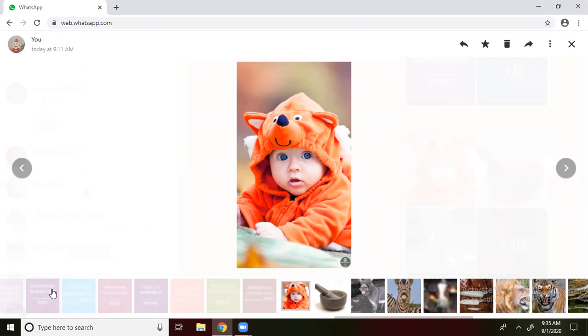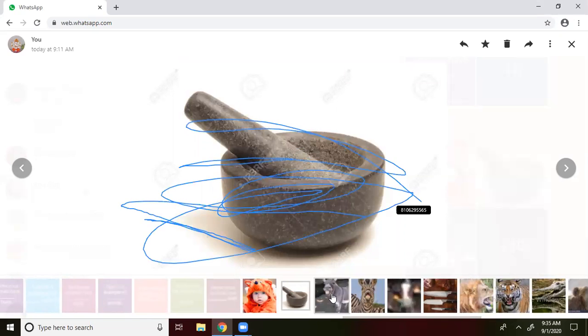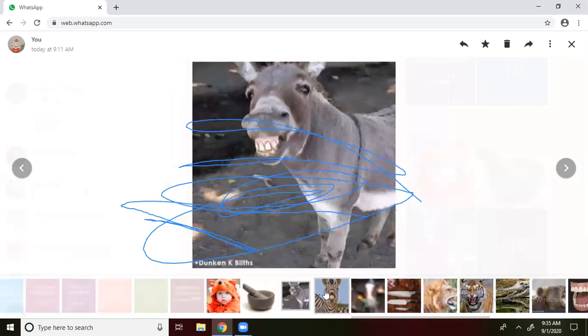Next picture, you can see the molar. That molar is useful to grind the food. The same way the flat teeth are useful to grind. So, we will move to the next picture, that is the donkey. If you observe the donkey's teeth, those are flat and broad, which are useful to grind leaves, grass, and different types of fruits, vegetables, all these things.